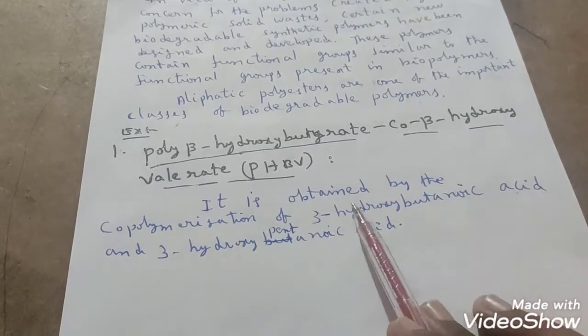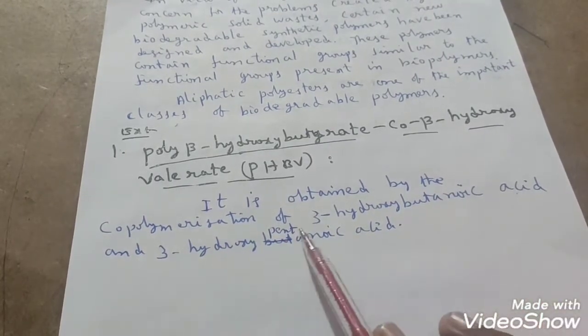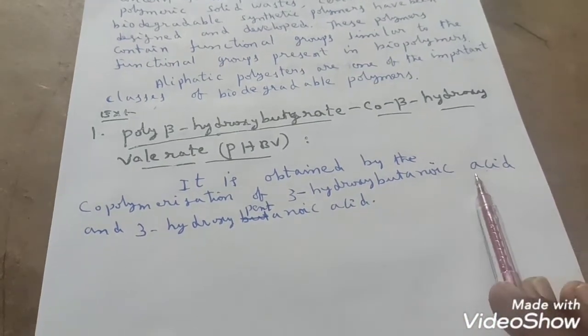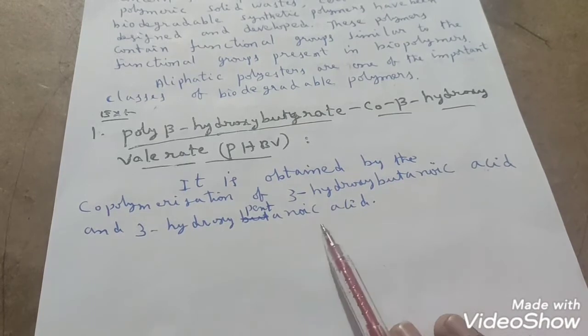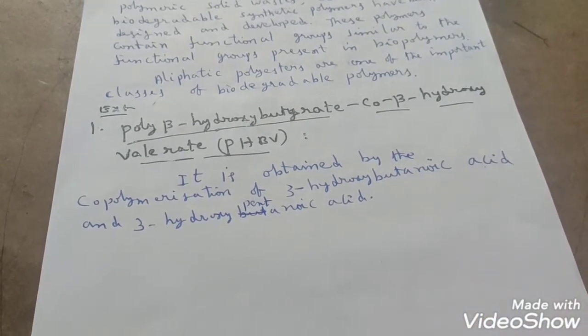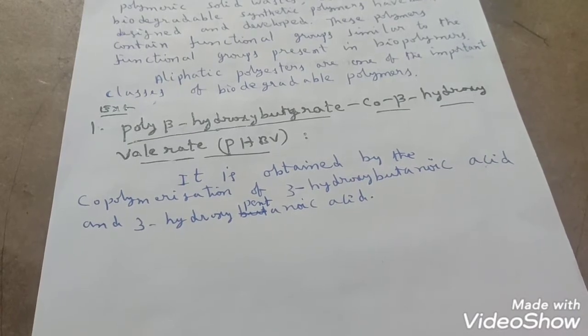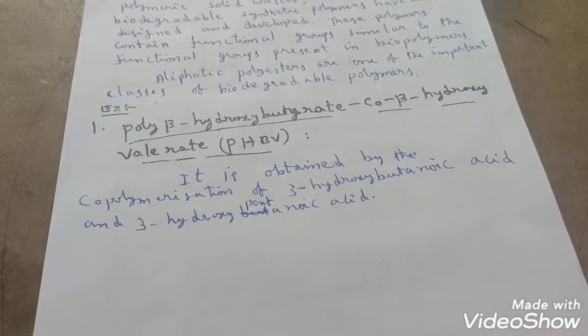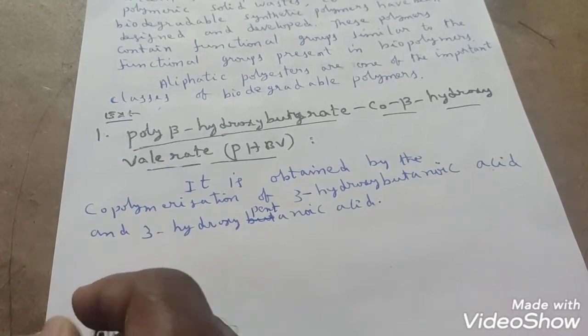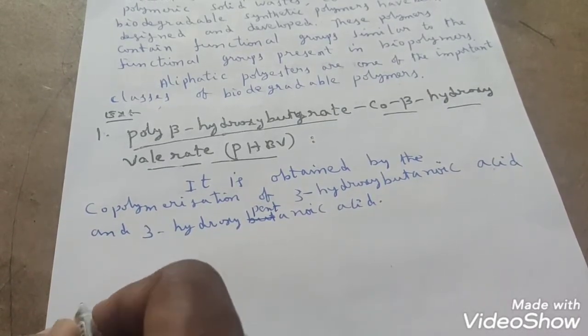It is obtained by the copolymerization of 3-hydroxybutanoic acid and 3-hydroxypentanoic acid. So how do we get this reaction? We will see now. Let us take 3-hydroxybutanoic acid. 3-hydroxybutanoic means how many carbons? 4 carbons, right?